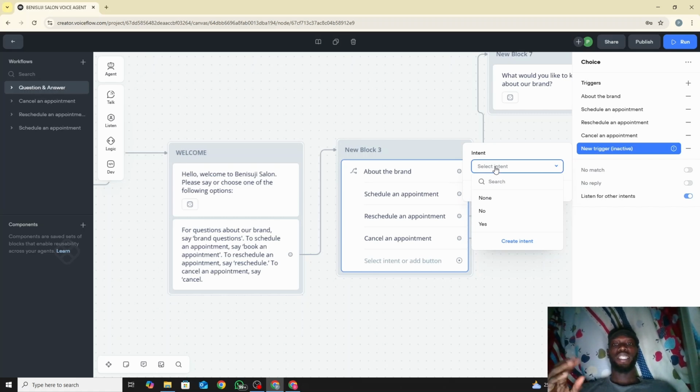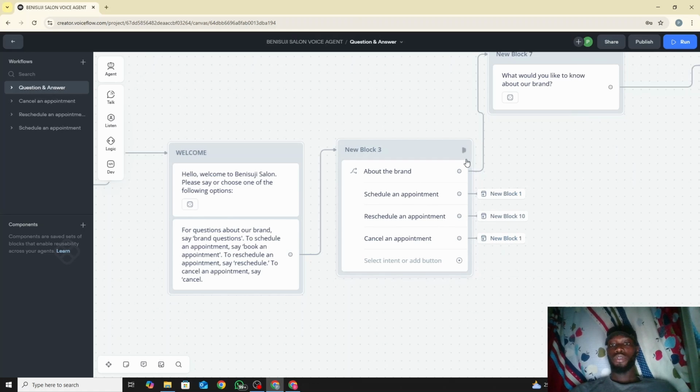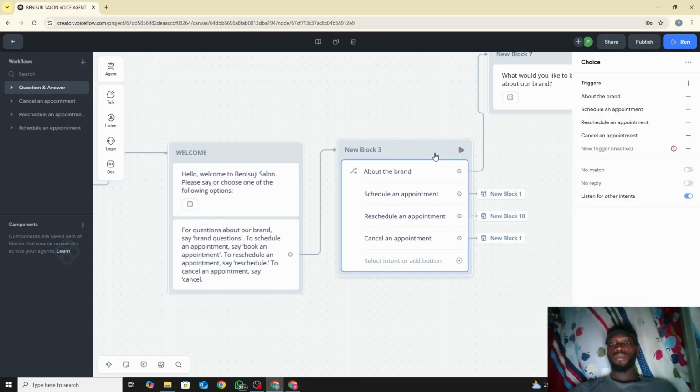So whenever someone says any of these intents, instead of it trying to figure out, oh okay, should I go to brand, it just immediately picks it up and follows the flow. That's the purpose of intent. To do that, you create a new intent, and we've done that already, so there's no need for us to do that again. So about the brand, that was the intent.